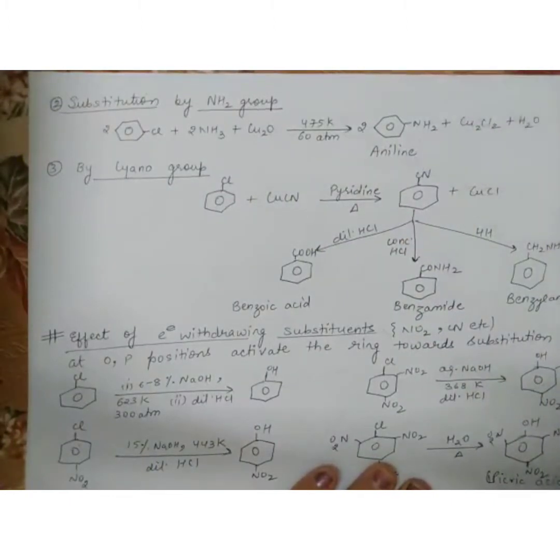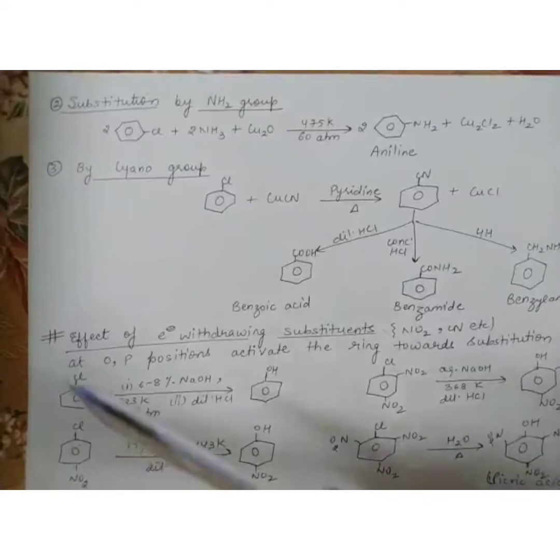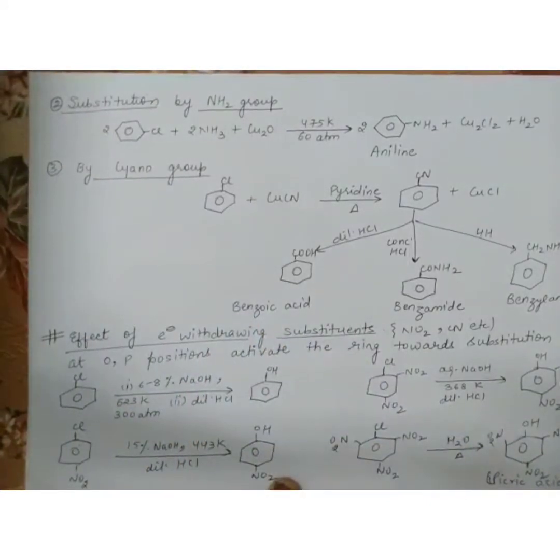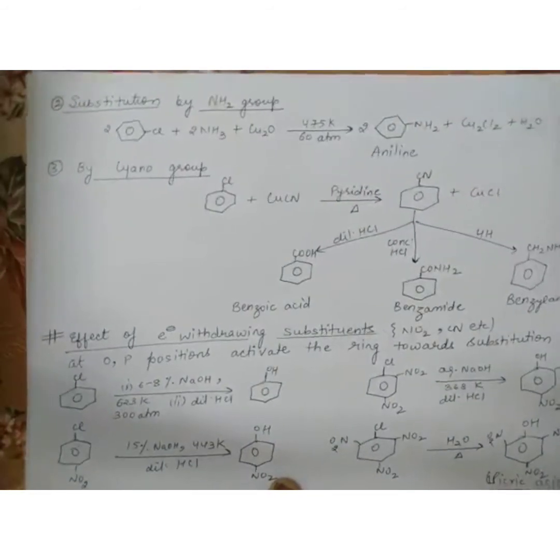Okay, and this is unlike your haloalkanes, because in haloalkanes we require only ammonia, only NH3 is required, no temperature, no pressure, no extra condition. The next is replacement by cyano group. Okay, cyano group means CN group. It is also known as nitrile group.